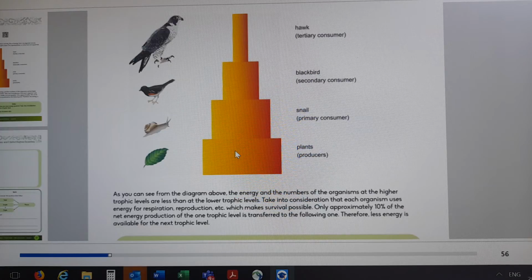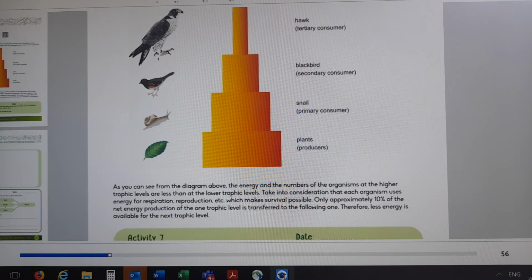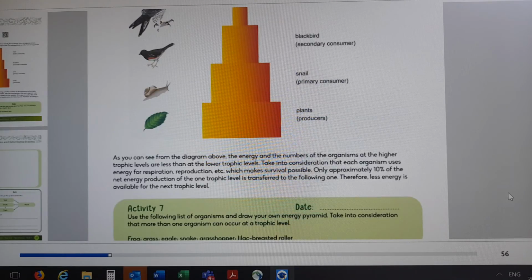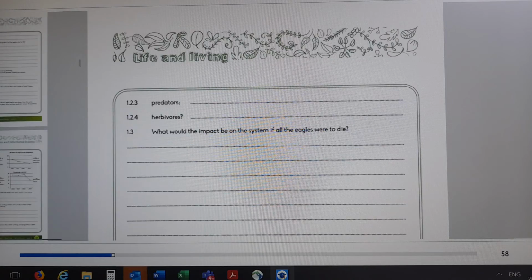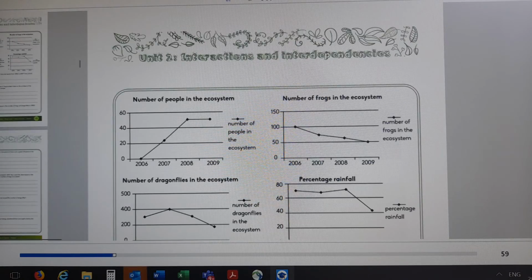So if from here up to here only about 10% moves to here, and the next here 10%, so you see over and over we lose the energy. They say therefore less energy is available for the next trophic level. That is your energy pyramid.